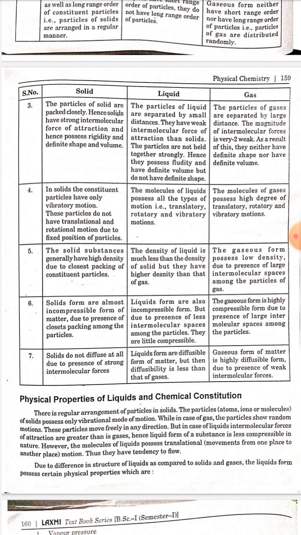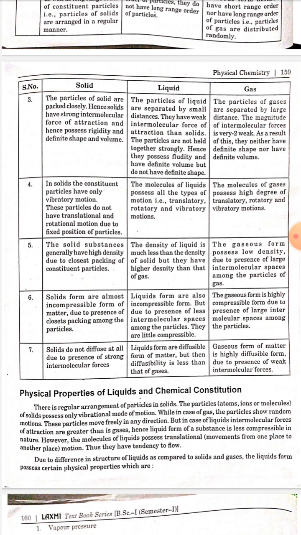Number 5. Solid. Solid substances generally have high density due to closest packing of constituent particles. Liquid. The density of a liquid is much less than the density of a solid, but they have higher density than that of a gas. Gas. The gaseous form possesses low density due to the presence of large intermolecular space among the particles of gas. Number 6. Solids. Solids are almost incompressible due to the closest packing among the particles.